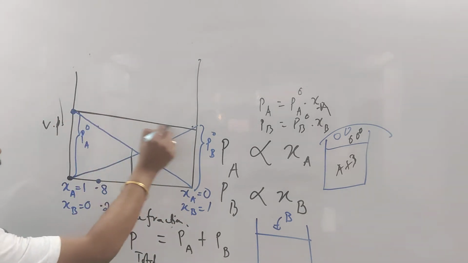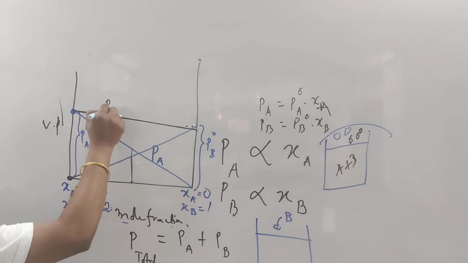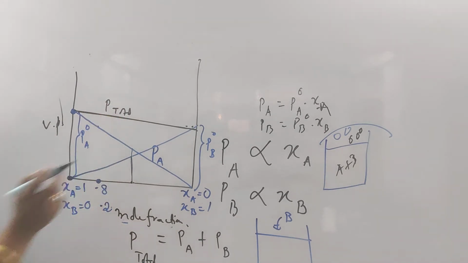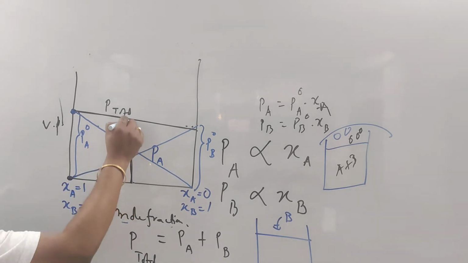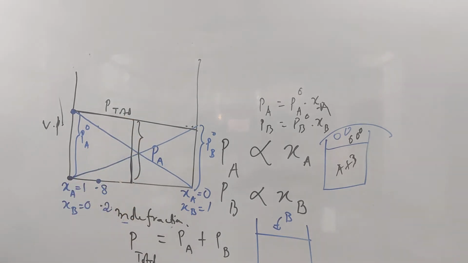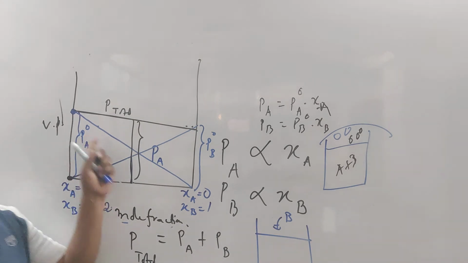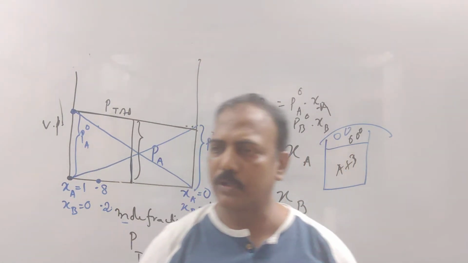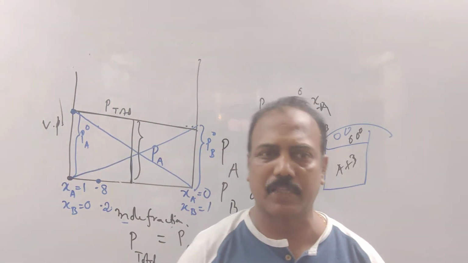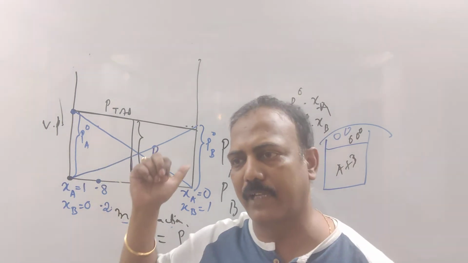This black line is actually nothing but P total. So when you are told to find the total vapor pressure, you don't have to count this much and add. You can directly count this much and that is the total vapor pressure. Understood? This is the contribution by A, the other is the contribution by B, and total vapor pressure is nothing but PA plus PB mathematically, and graphically this.